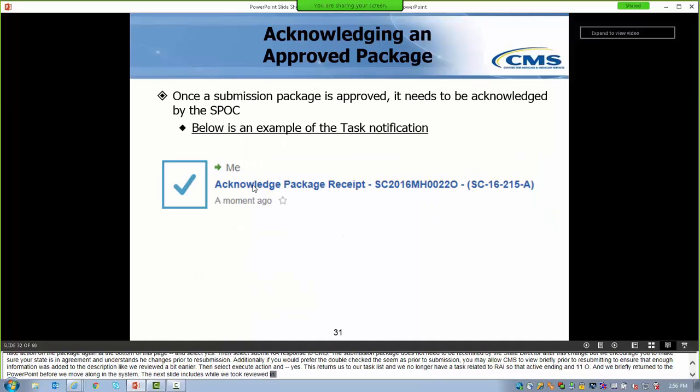Now, once CMS approves a submission package, the state point of contact will receive an email notification and receive a task in their task list to acknowledge the package receipt. Now, this package is for South Carolina. We just wanted to mix it up for you guys. Again, this is not a reflection of South Carolina in this training, and this is only being used for training purposes.